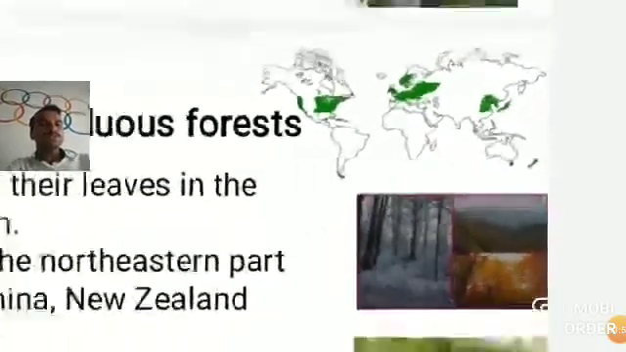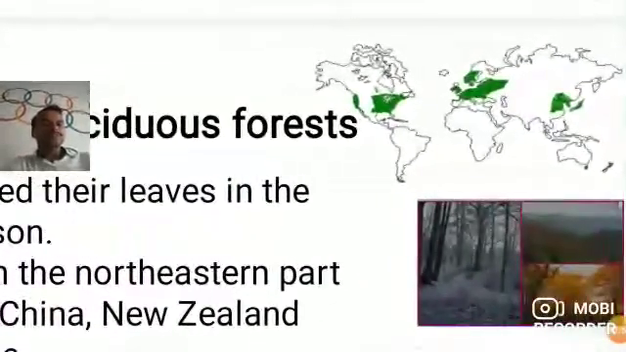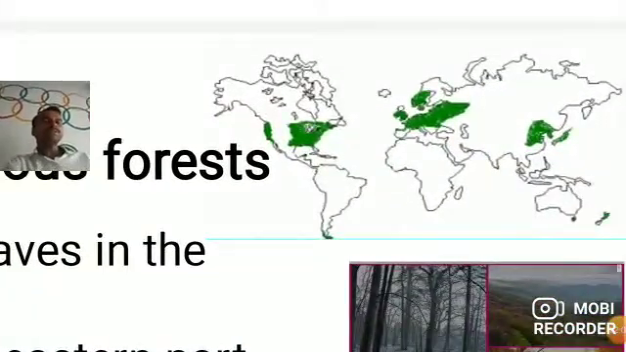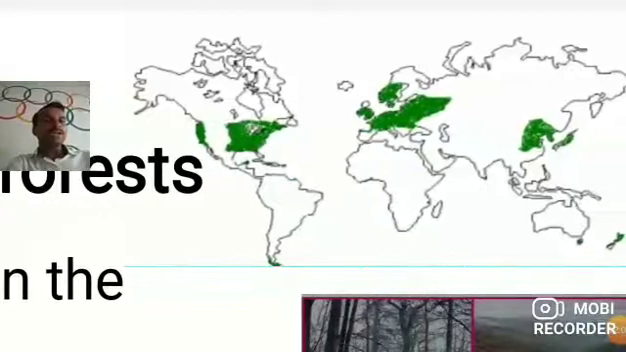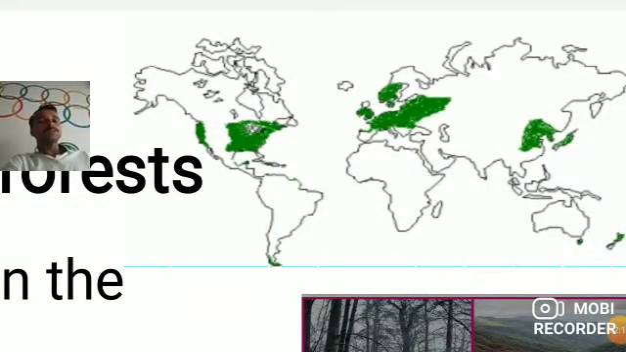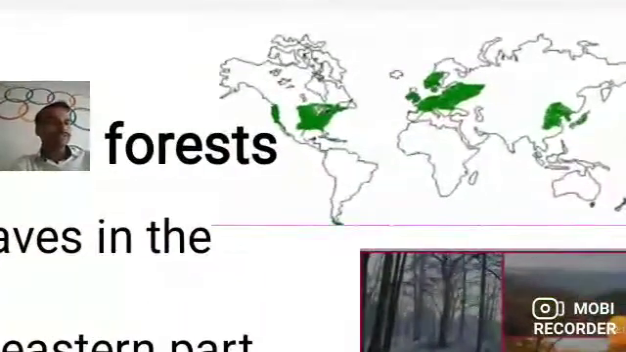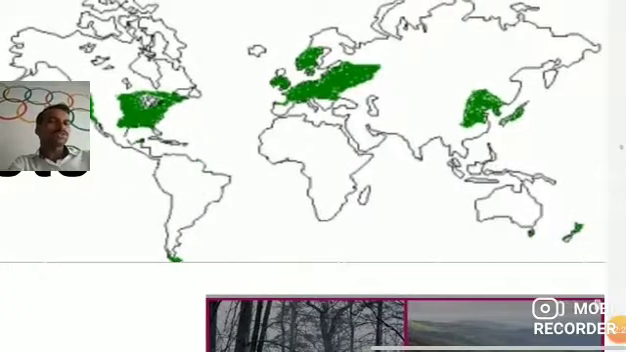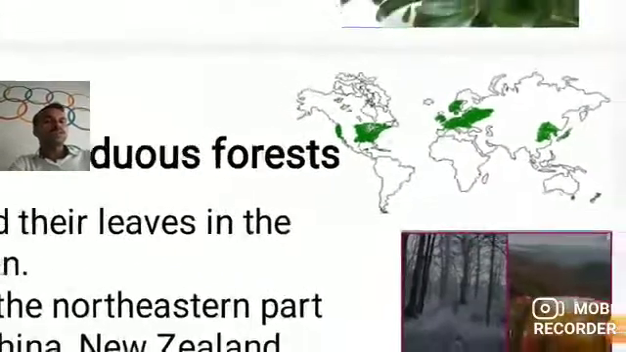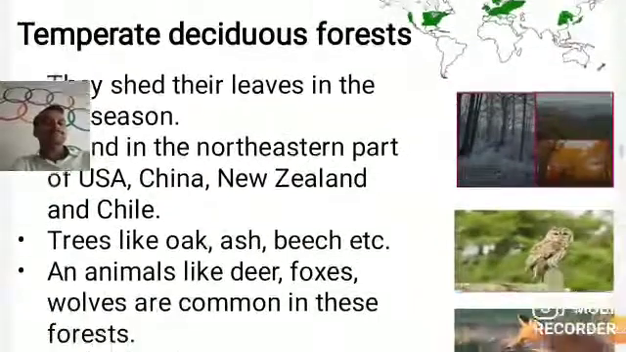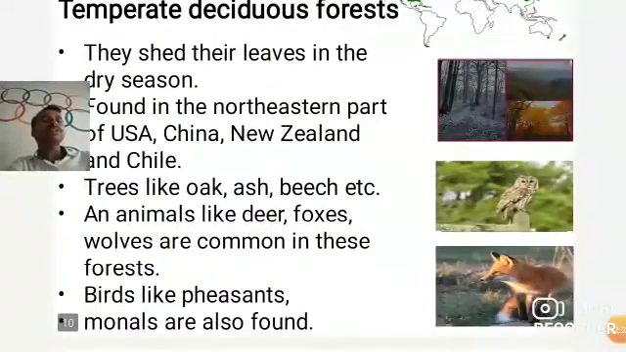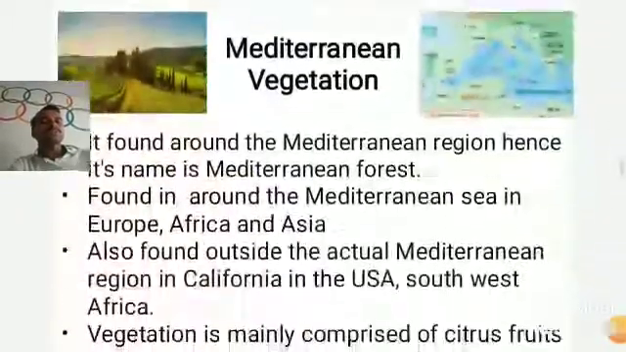So students, see once again this map. You see the part of USA, okay. Then the south part of USA, then China, okay, most of the part of China, South China, then again New Zealand and Chile, okay, the South Africa. If you see the Australian side, downside there is Chile, okay, and in South America also, okay. So here we find the temperate deciduous forest. So next